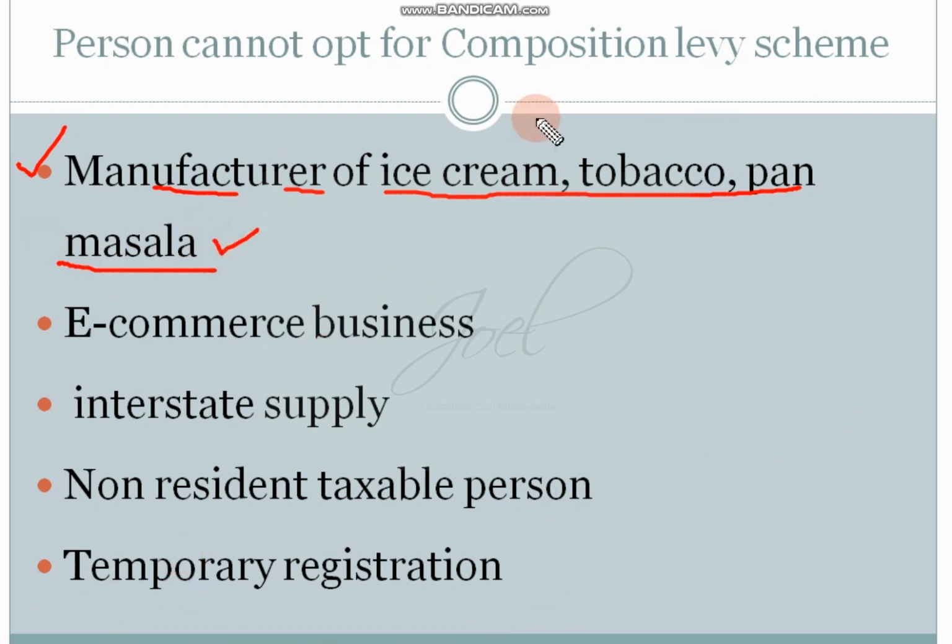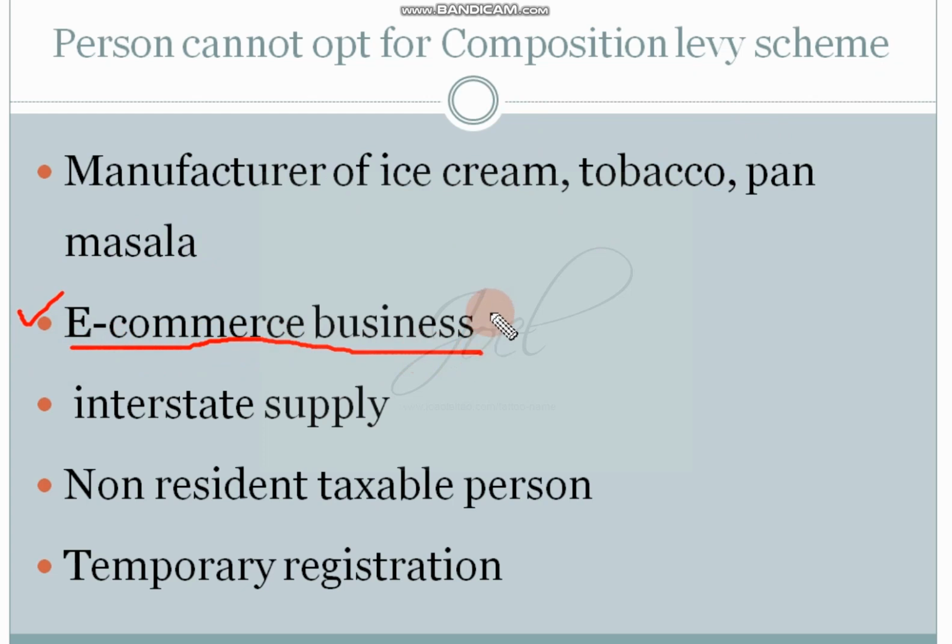Three products are considered here: ice cream, tobacco, pan masala. If you are a dealer of these three products, then you are not eligible for the composition levy scheme. Whatever your turnover is not important for us. If you are a dealer of these products, you cannot opt for the composition levy scheme. Next one is those companies who use the e-commerce route for their business.